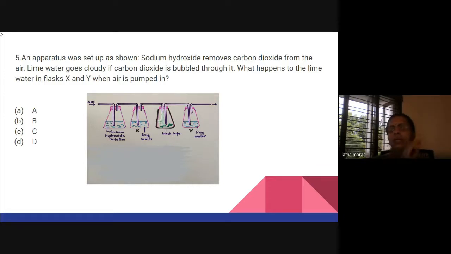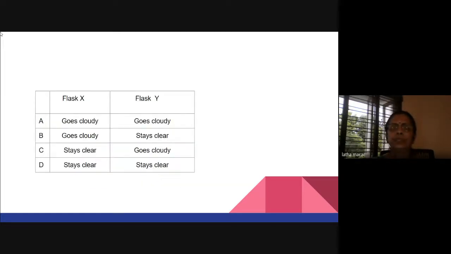So the child has to see the arrow mark. From one end the air is coming in, and from the last end the air is going out. So in between, what happens to the lime water in flask X and Y when air is pumped in? That is the question. So the options: X and Y both go cloudy; X goes cloudy while Y stays clear; X stays clear while Y goes cloudy; and lastly, both stay clear.